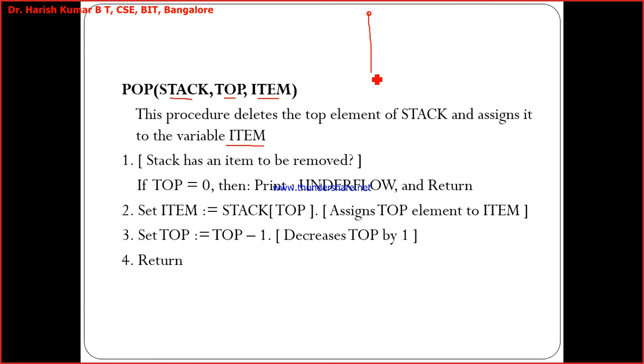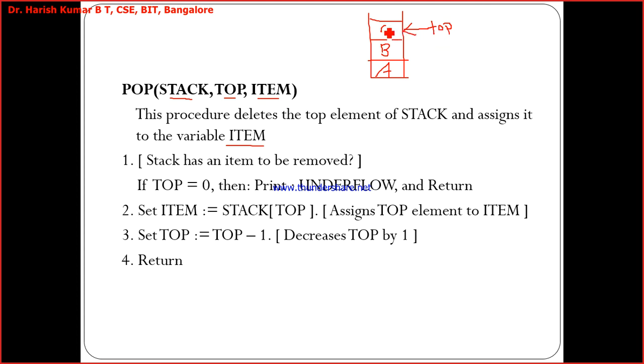Say this is my stack, have a look here: A, B, C. Let us assume top is pointing here. Now I want to pop this C. What do I do?